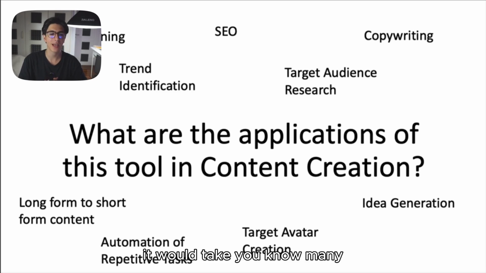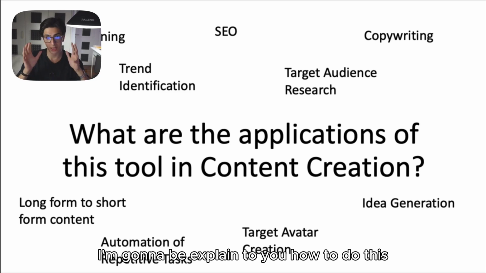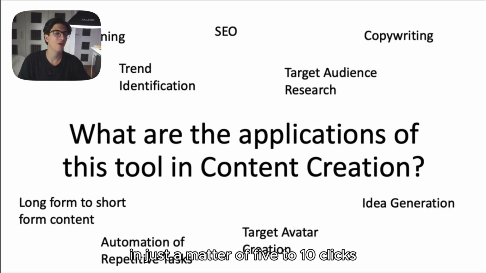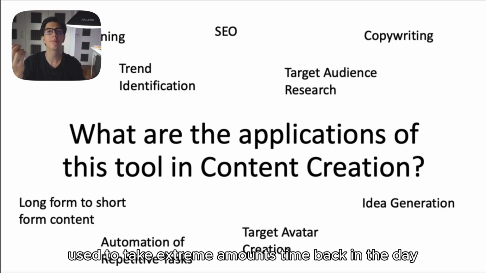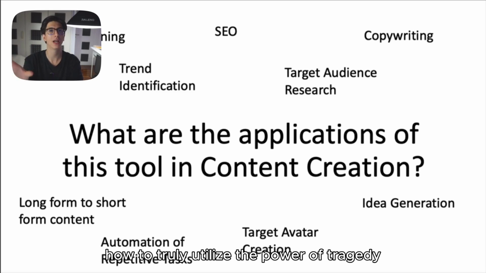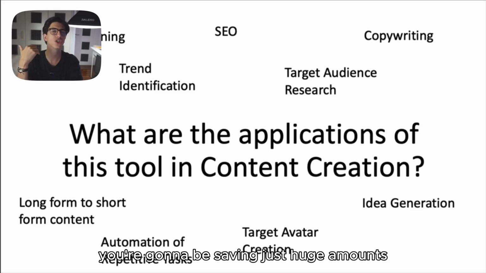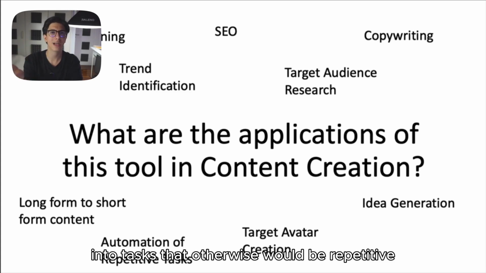Back in the day, it would take many hours of editing. But now in this course, I'm going to be explaining to you how to do this in just 5 to 10 clicks of a button. All of those factors used to take extreme amounts of time. This is why this course is so valuable, and why you need to pay close attention to these lessons, because once you understand how to truly utilize the power of ChatGPT, you're going to be saving huge amounts of time and energy on tasks that would otherwise be repetitive and wouldn't be fun in this content creation process.